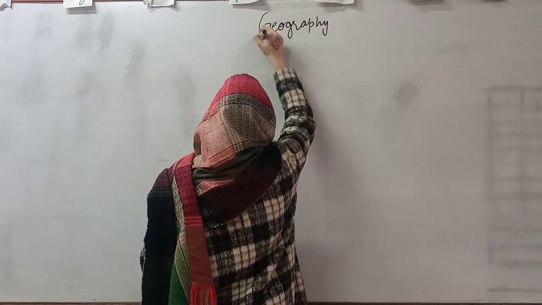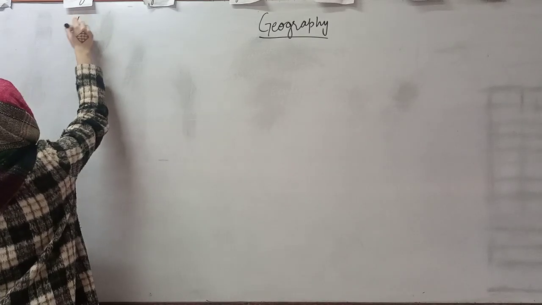And as we all know, today is 6th of February.